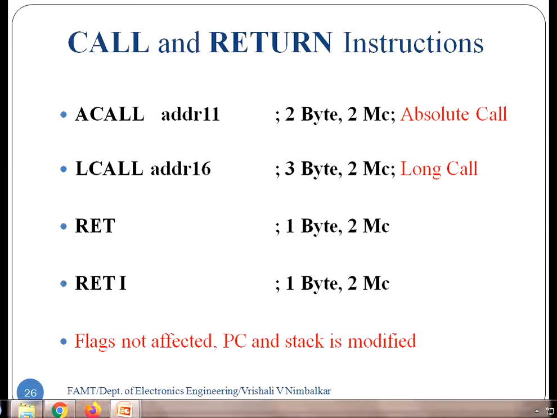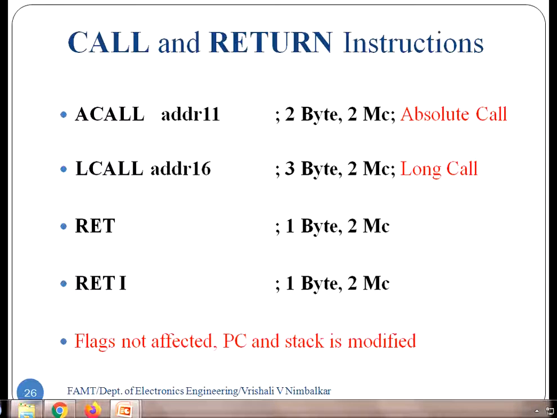These are written at the end of the subroutine and are used to exit the subroutine. Whenever these two instructions get executed, the microcontroller exits the subroutine and returns back to the main program. So ACALL, LCALL, RET and RETI are four instructions in the category of program branching instructions.